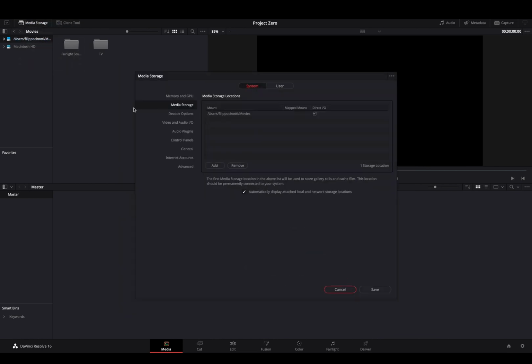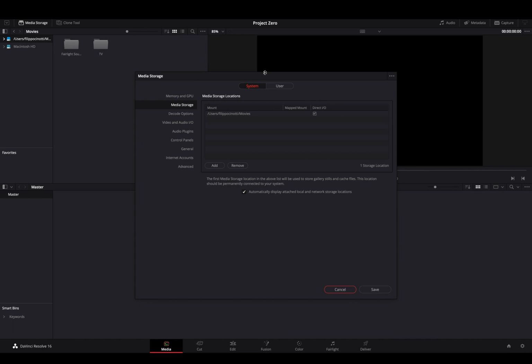DaVinci Resolve preferences are the preferences of your program on your machine, and that's about all your projects and everything that stands on this machine. Messing with this is different than messing with the project settings. So lots of people confuse them. This is about your machine.